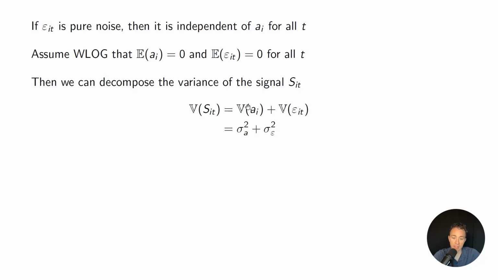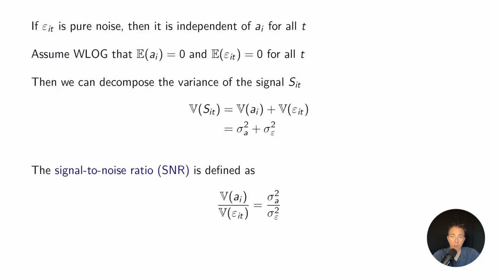So A is going to have some population variance, call it sigma squared A. Epsilon's going to have some population variance, call it sigma squared epsilon. We assume that the agent knows both of these quantities, but just doesn't know their particular value of A. And then the only thing the agent can see is S, which is the sum of the two. So naturally, you can see how you would need to get multiple draws from the same signal to be able to start to separate what's signal and what's noise.